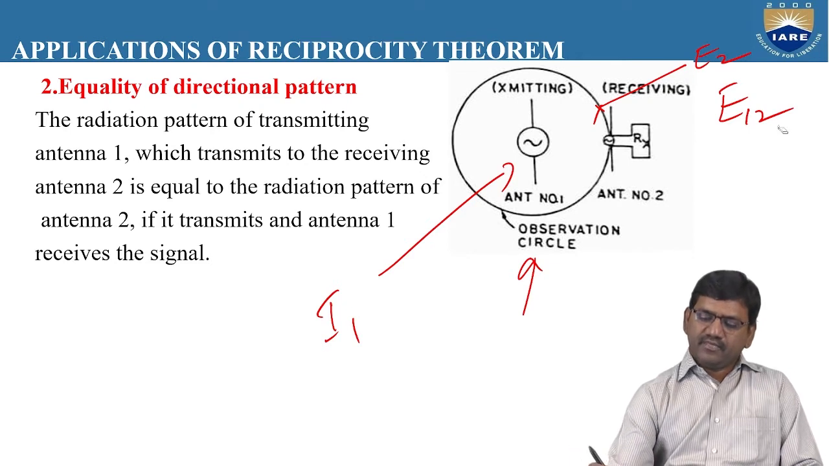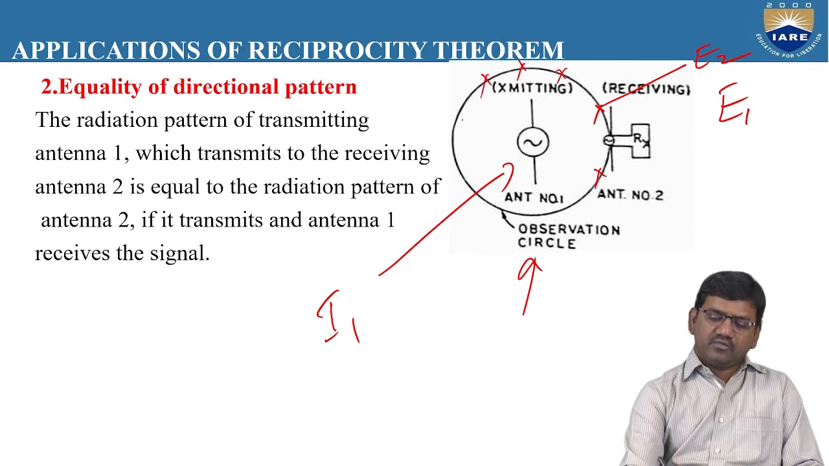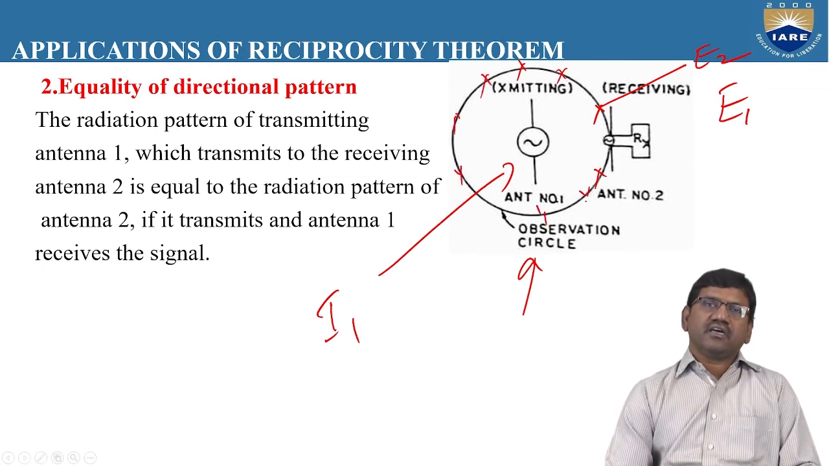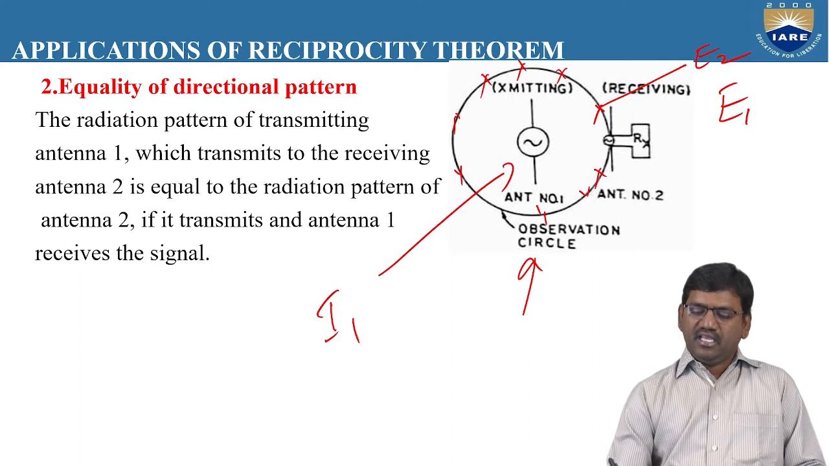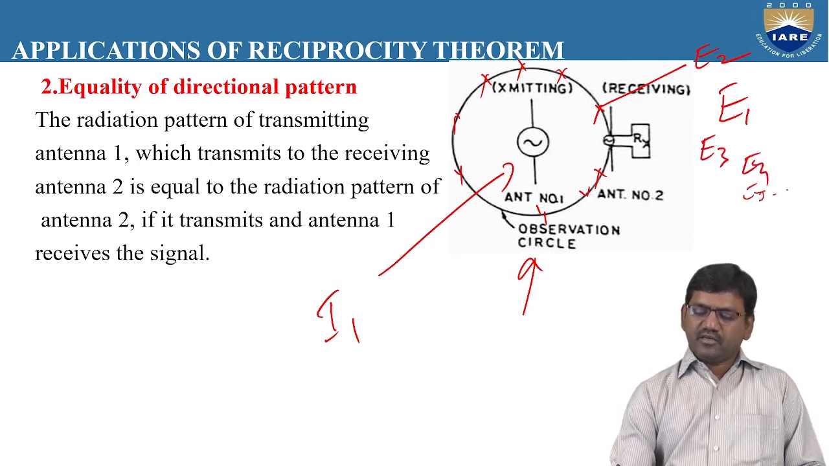This is E1 and this is E2. And on the observation circle, again you move the receiving antenna in the other directions. At different points over the observation circle, you record all the readings of electric field strength received at the receiving antenna from the transmitting antenna. Let them be E1, E2, E3, E4 and E5 and so on.